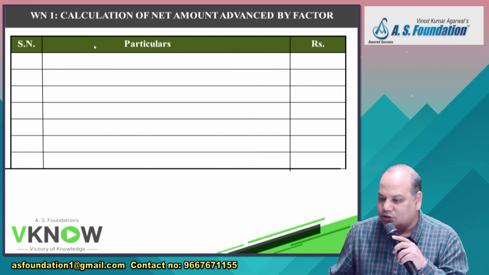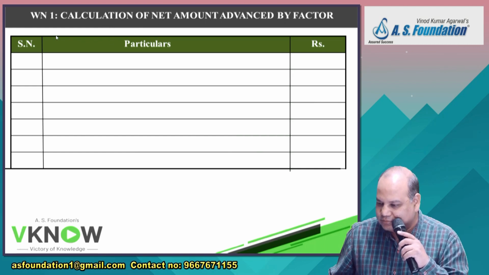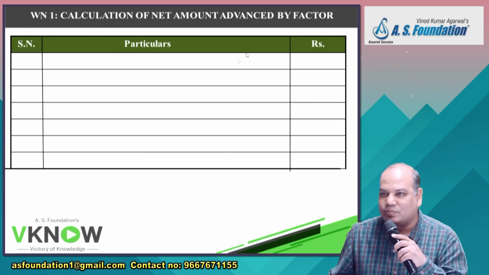So first we'll write a small working note 1. Now I will not ask you any question. Calculation of net amount advanced by the factor.